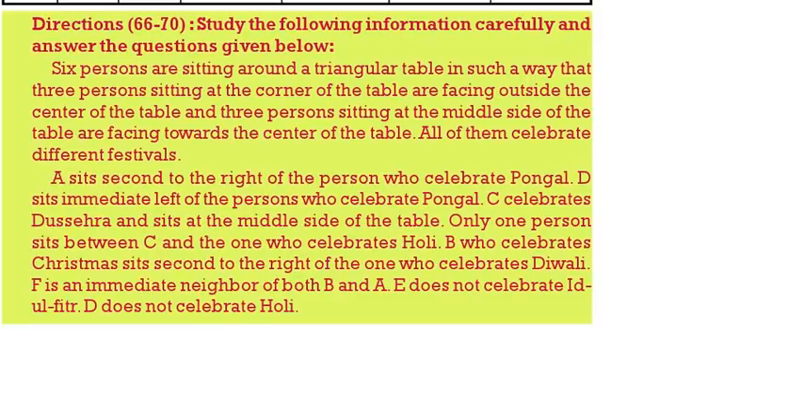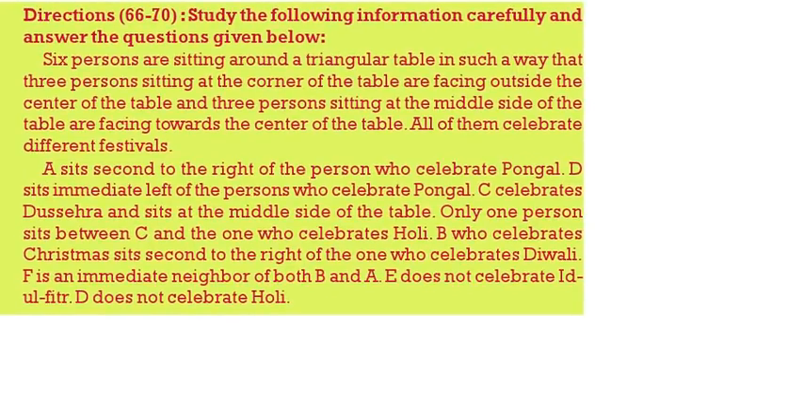C celebrates Dasara and is in the middle. Only one person is there between C and Holi. B, who celebrates Christmas, sits second to the right of the one who celebrates Diwali. F is the immediate neighbor of both B and A. E does not celebrate Eid ul-Fitr. D does not celebrate Holi. This is the question. Now based on this we should answer the question.